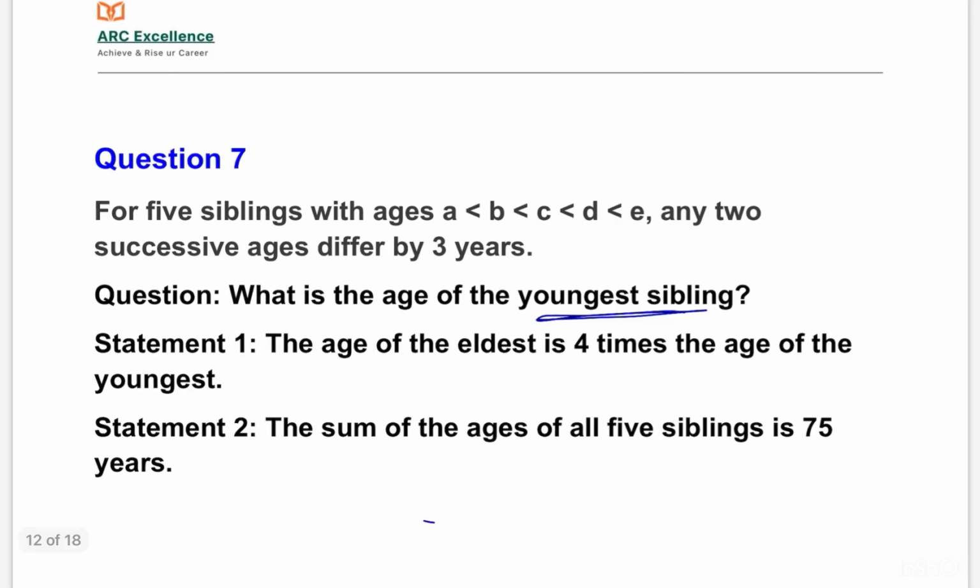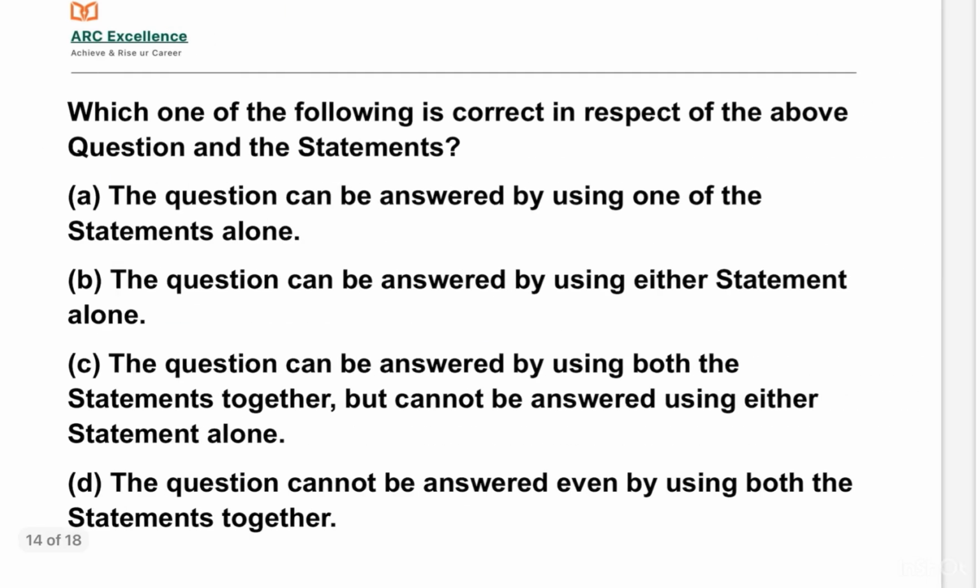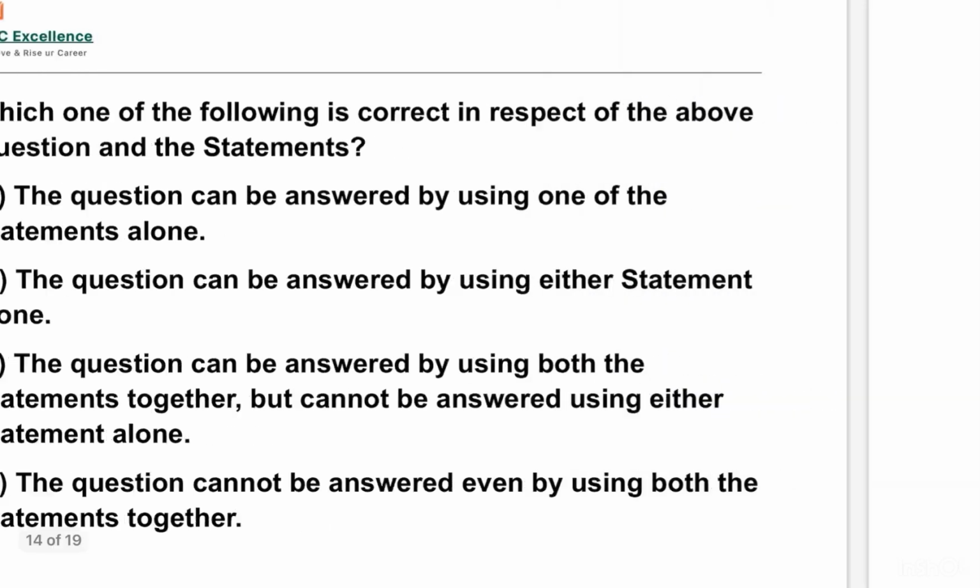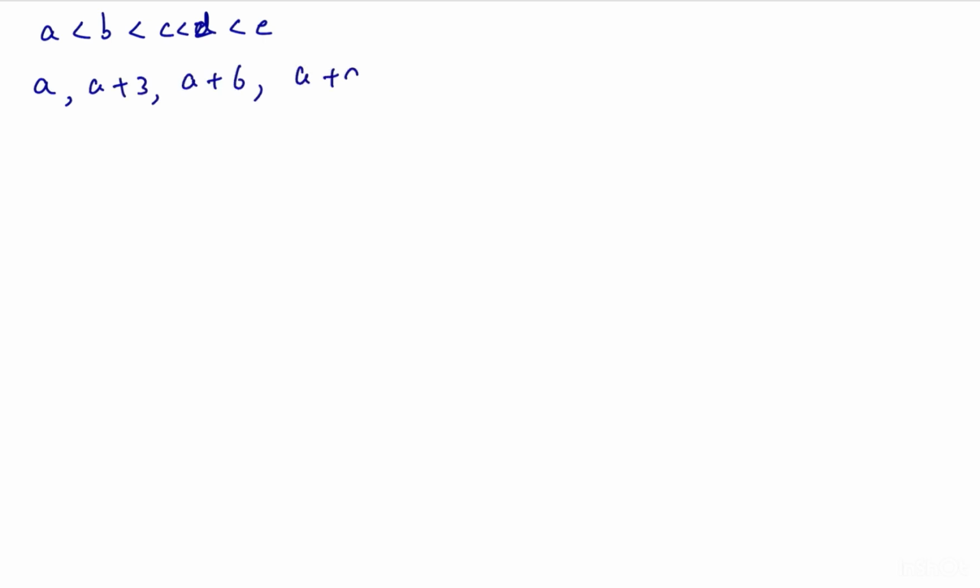Here the question has given A less than B less than C less than D less than E. If we take the youngest sibling's age as A, then for every two successive siblings the difference is 3 years. So the ages are A, A plus 3, A plus 6, A plus 9, A plus 12.